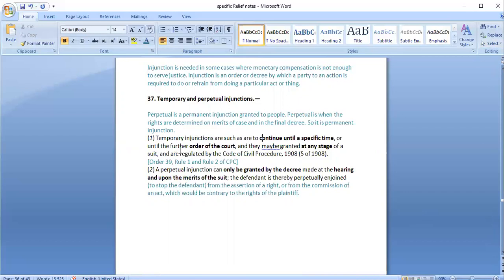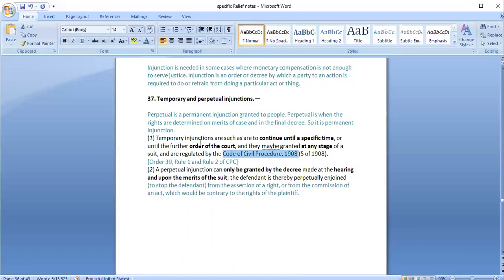The provision is mentioned under Specific Relief Act also, but it would be regulated by the provisions of Code of Civil Procedure, Order 39, Rules 1 and 2, regarding granting of temporary injunction. So whatever process is mentioned there, the same would be applicable if court wants to provide a temporary injunction.